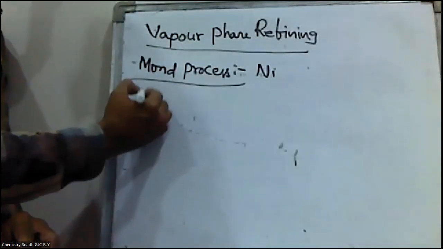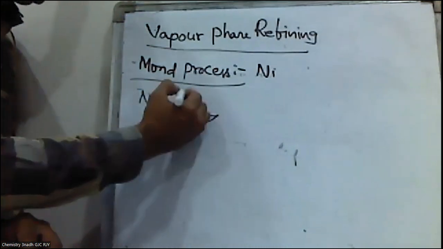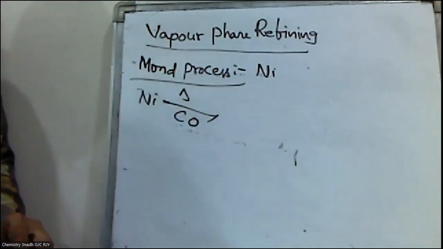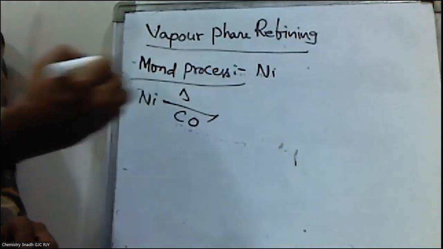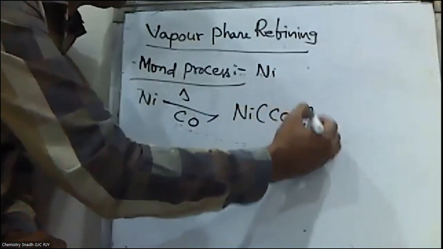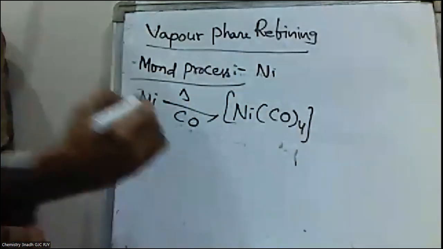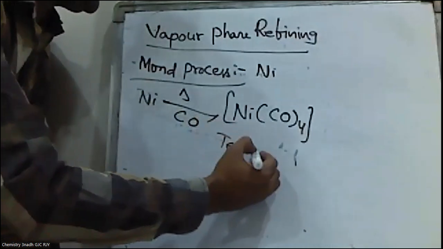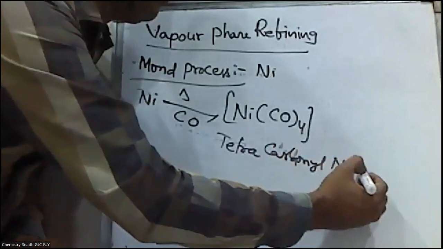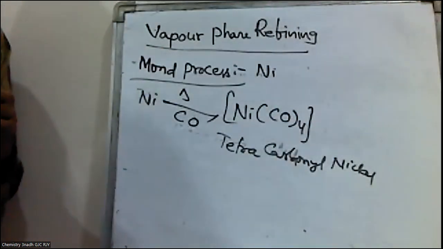Initially, nickel is heated in a stream of carbon monoxide, and it forms volatile nickel tetracarbonyl.